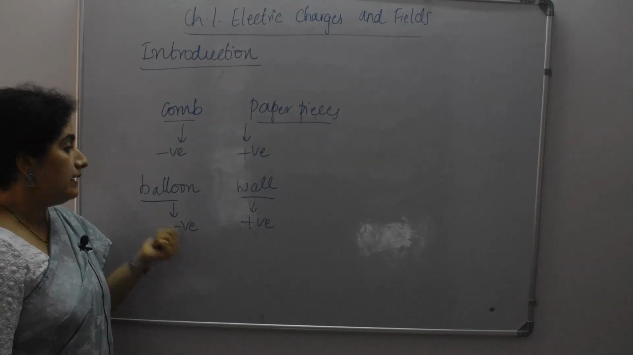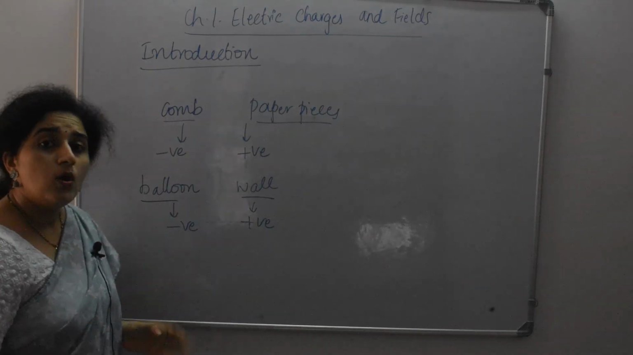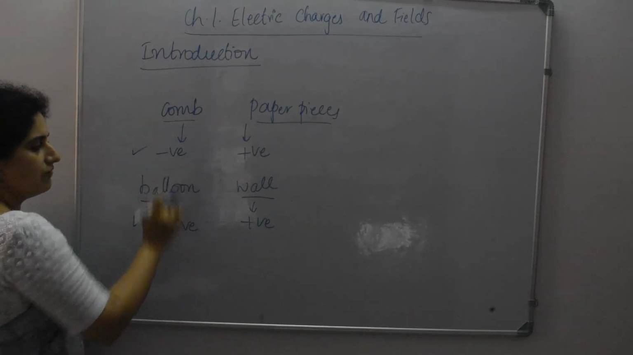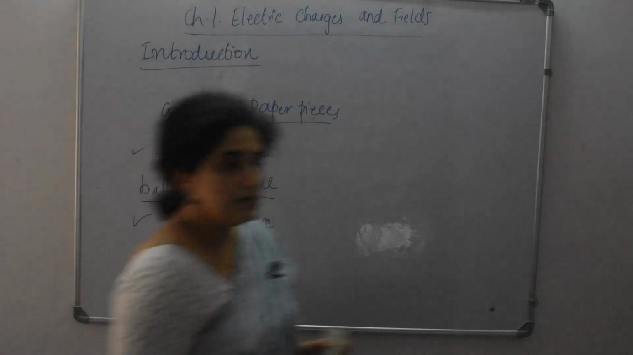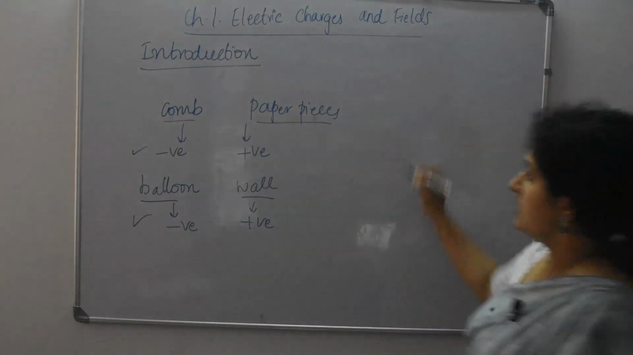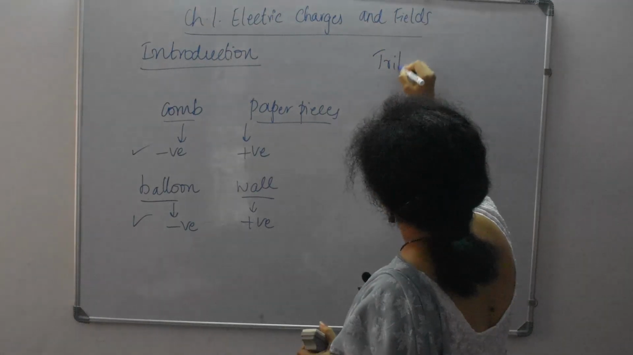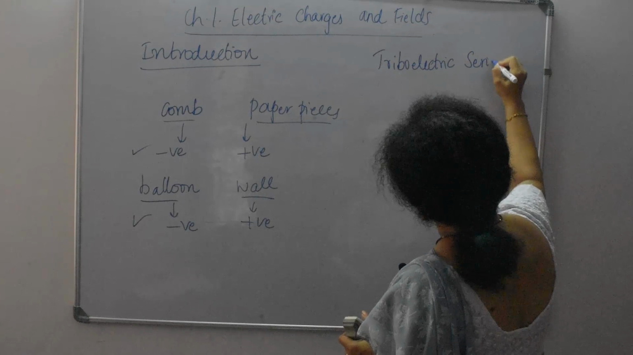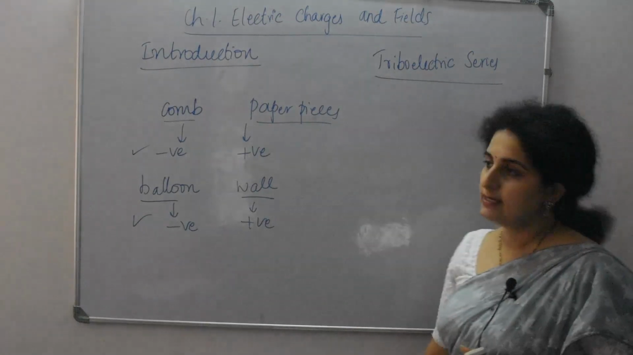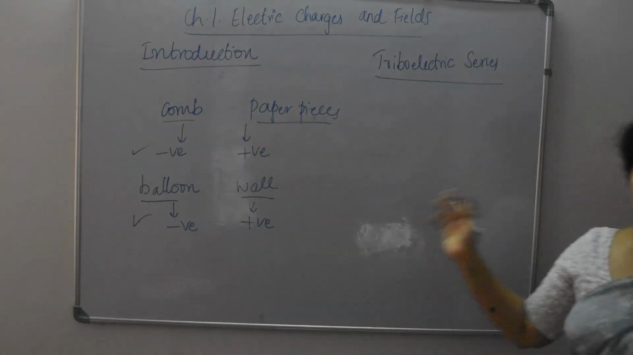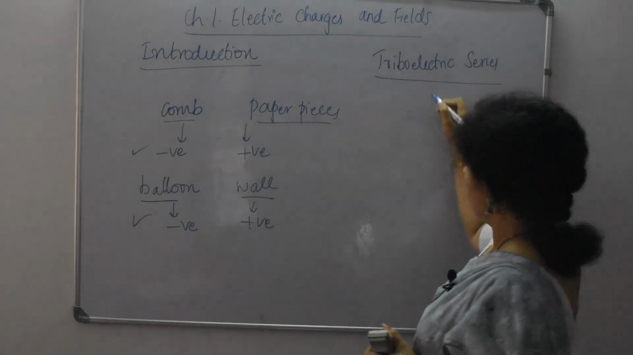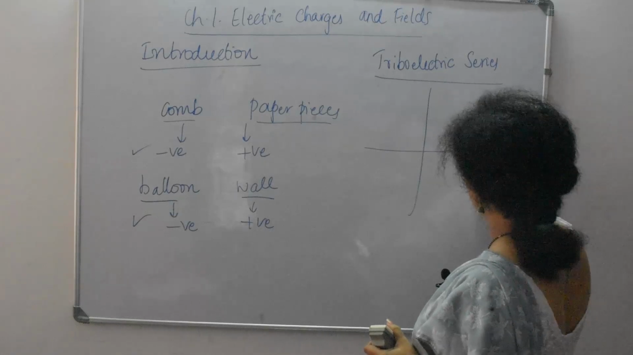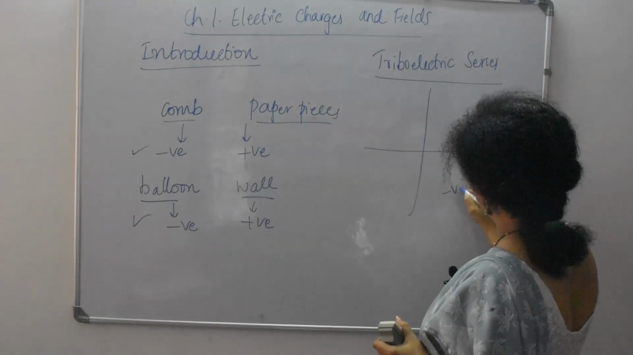So here it is the balloon and here it is the comb. Now how can you tell that this has negative charges? Why not positive charges? There is one series called the triboelectric series. This is not given in your textbook, but still I would like to explain it in a very simple manner. So this is a series. This will have zero polarity. This will have positive and negative.